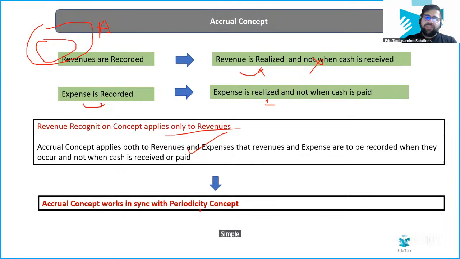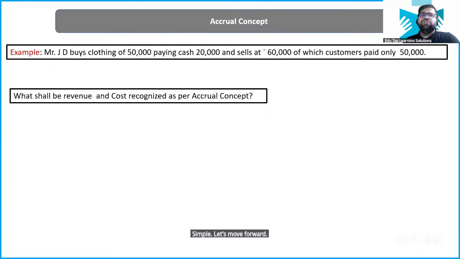Simple. Let's move forward. This is the question which you have to solve for me. First, Mr. JD buys clothing of 50,000, paying cash 20,000. He buys the clothing. So is this a revenue or an expense? Tell me. This is definitely an expense. So tell me, if I have to record this particular expense, at what particular value will I record? Mr.